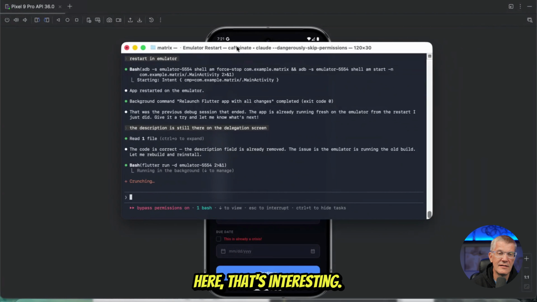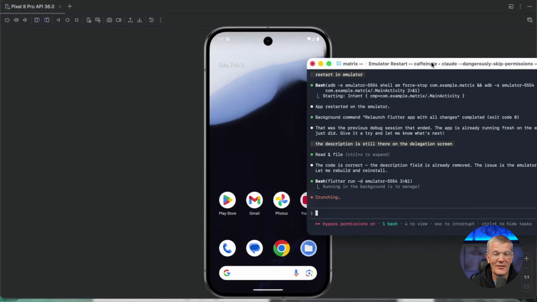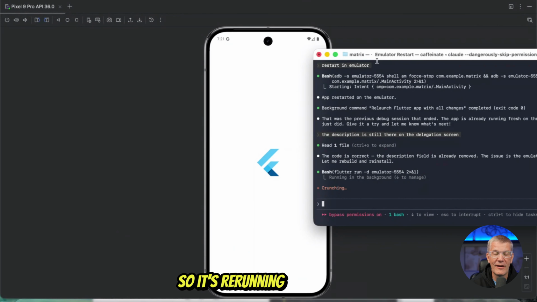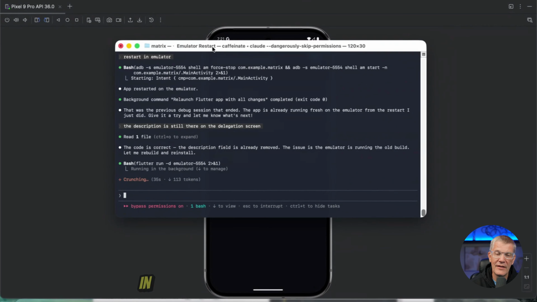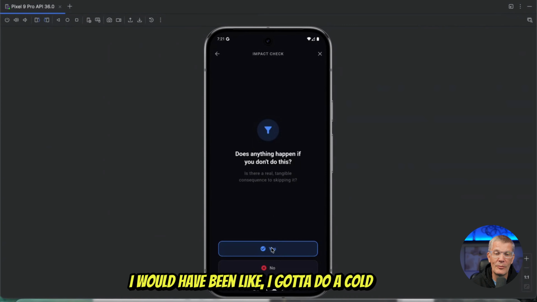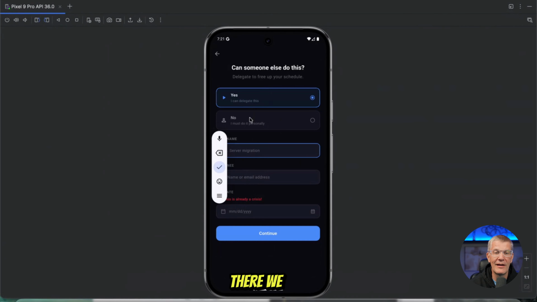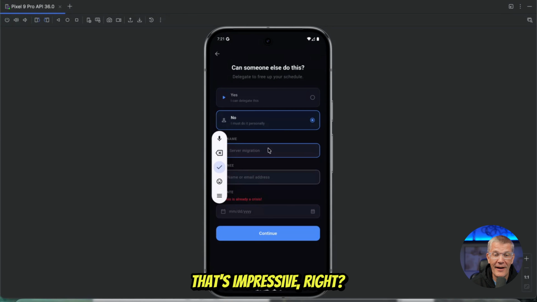That's interesting. Oh, look at this. This says, hey, dude, I'm right. The emulator's wrong. So it's rerunning the Flutter. That's pretty cool. See, that's where it's so smart. In the old system, I would have been stuck trying to figure that out myself. I would have been like, I got to do a cold boot on this thing. There we go. So it was smart enough to prove to me that it was right. It rebuilt it, restarted the emulator by itself. That's impressive, right? It would have never done that in the old days.